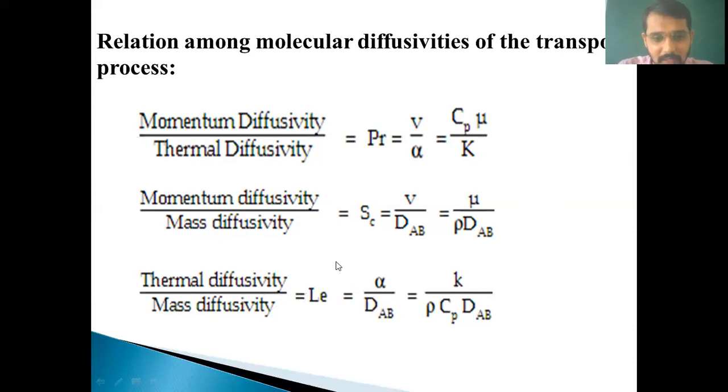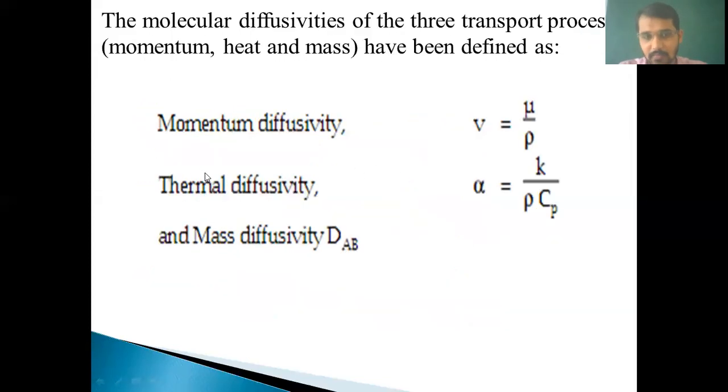Means Prandtl number, Schmidt number, and Lewis number. All these things are required to find out characteristics of any fluids, because all these things we require to design any equipment that is required in chemical industries. So this is the basic thing. That's why we are learning here what is Prandtl number, what is Schmidt number, and what is Lewis number. So this is the formula for the same and relation among the three diffusivities: momentum diffusivity, thermal diffusivity, and mass diffusivity.